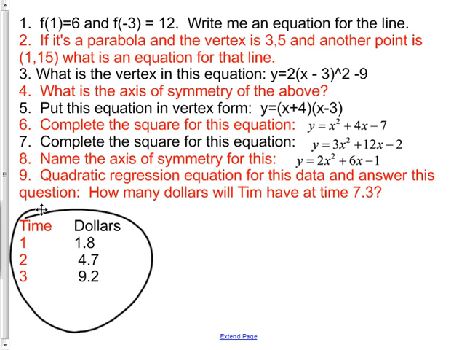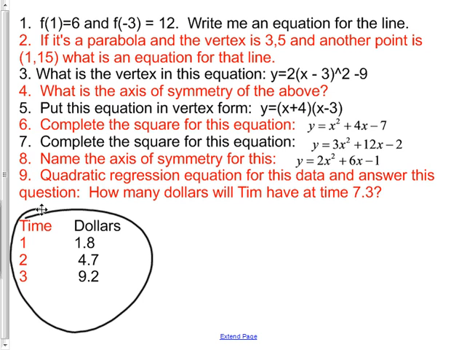I'm going to tell you a little story. Those dollars, let's say that those are in millions. Can you imagine if you worked as a maid for an old lady, and she got to know you and like you, and as she was getting older, she was realizing, well, I've got like $23 million. I might just leave $1 million to my maid. Let's say she decided to leave these amounts based on how long you worked for her. If you were working for her for 1 year, she left you $1.8 million. If you were working for her for 2 years, that's way more than just double, because she got to know you really well.